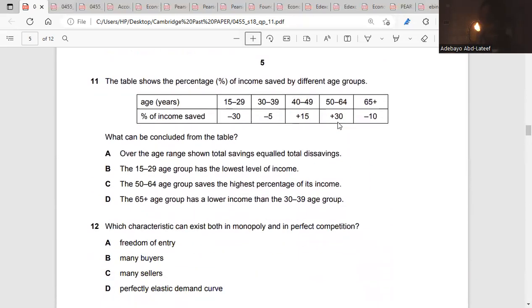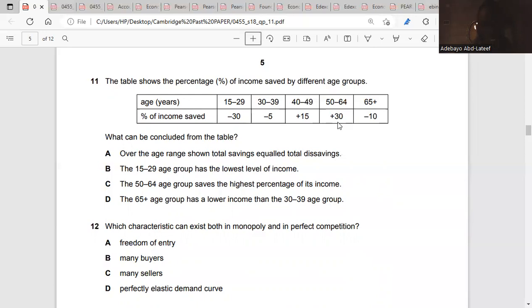Here we go for 11. The table shows the percentage of income saved by different age groups. What can be concluded from the table? Based on this table, we have 15 to 29 at minus 30. Here we're talking about income saved. We have minus 30, minus 5, plus 5, 15, plus 30, minus 10.